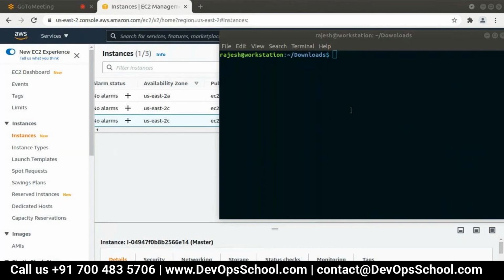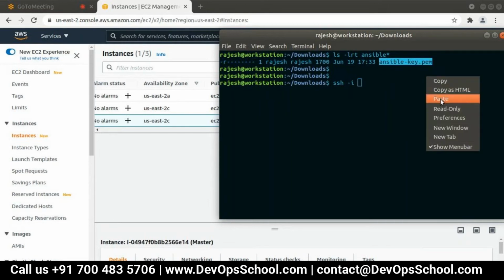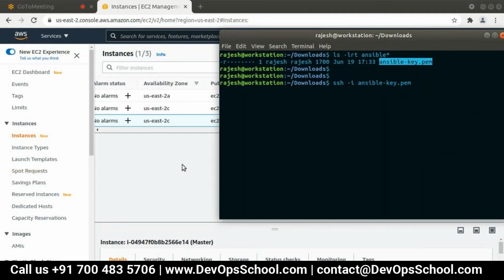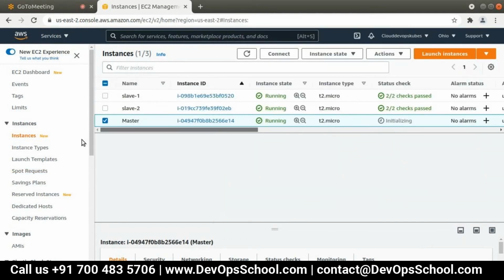Okay, it's here. Use this IP: ubuntu at the IP address.